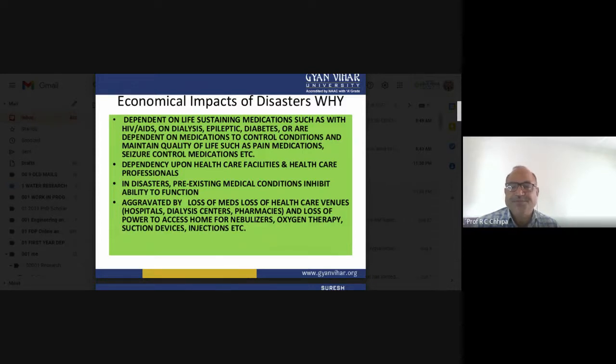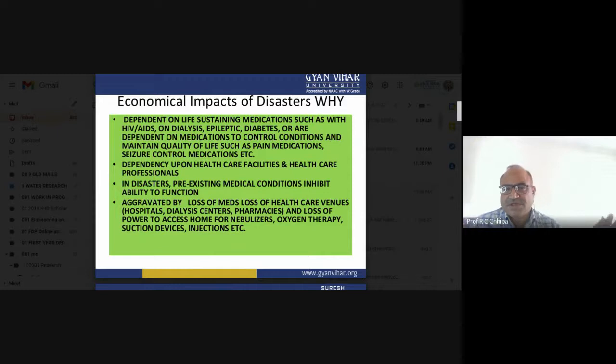So definitely there is an economic impact on the healthcare facilities, and one more is the healthcare professionals, those doctors and nurses. During a disaster the impact will be long and keeps going on, as in the case of COVID, where post-COVID effects are also there. Then they also need money. So therefore, the economic disturbances.